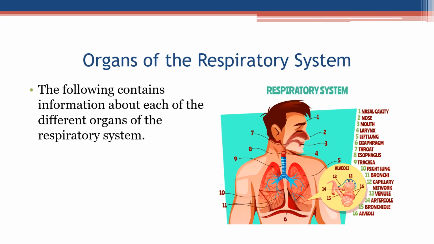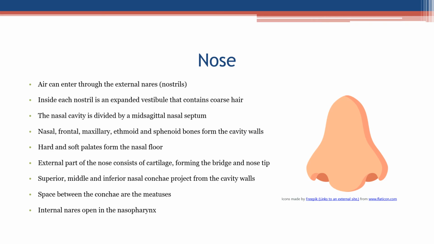The following contains information about each of the different organs of the respiratory system. Nose. Air can enter through the external nares, nostrils. Inside each nostril is an expanded vestibule that contains coarse hair. The nasal cavity is divided by a midsagittal nasal septum. Nasal, frontal, maxillary, ethmoid, and sphenoid bones form the cavity walls. Hard and soft palates form the nasal floor.